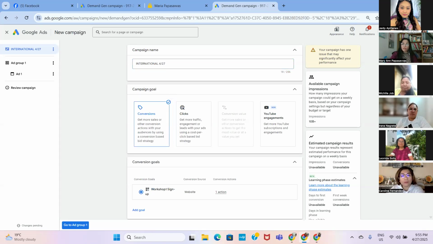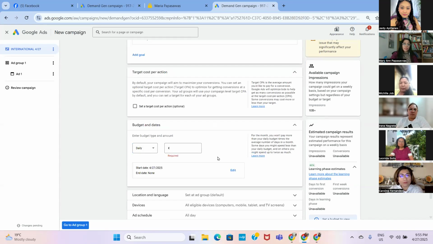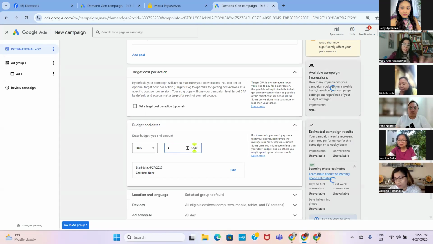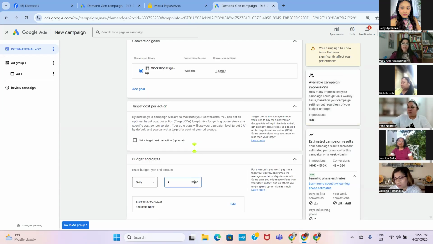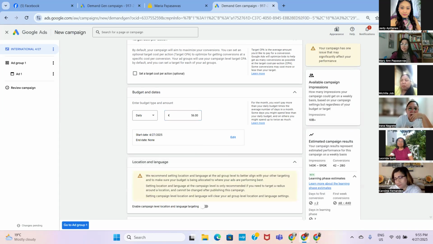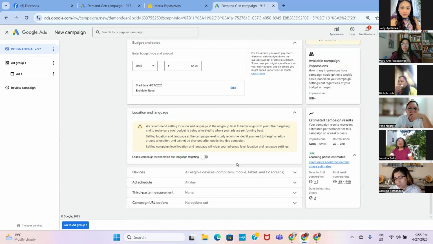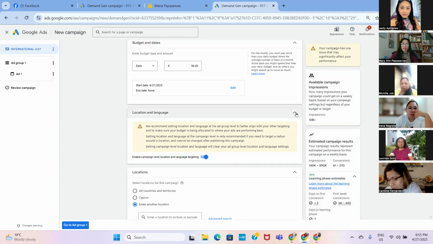So we focus on the conversion because it's where we get the people. And immediately, we don't need anything here. But let's just say I will put the budget 56. This is just for creation, okay? Later, when we already publish, I'm gonna edit the budget. So we're done with it. I'm not gonna put any end date. And immediately, I'm gonna set up here the language and the location as well.